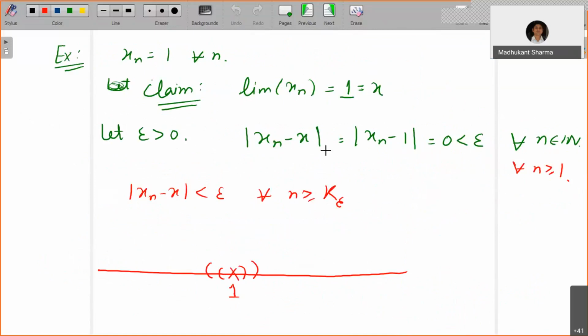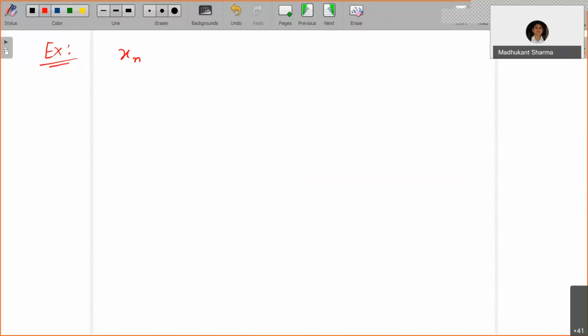Now, another example: xn equals b to the power n, where n belongs to the natural numbers and b is greater than 0, and let's say, for the safe side, between 0 and 1. What I want to claim is, because I know that whenever b is less than 1, as you increase the power it goes closer towards 0, you will certainly get that the limit of xn is equal to 0.